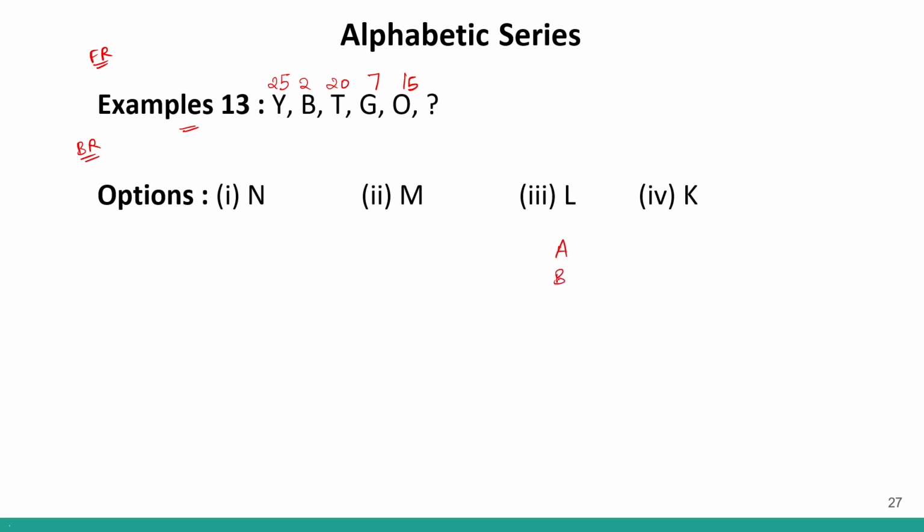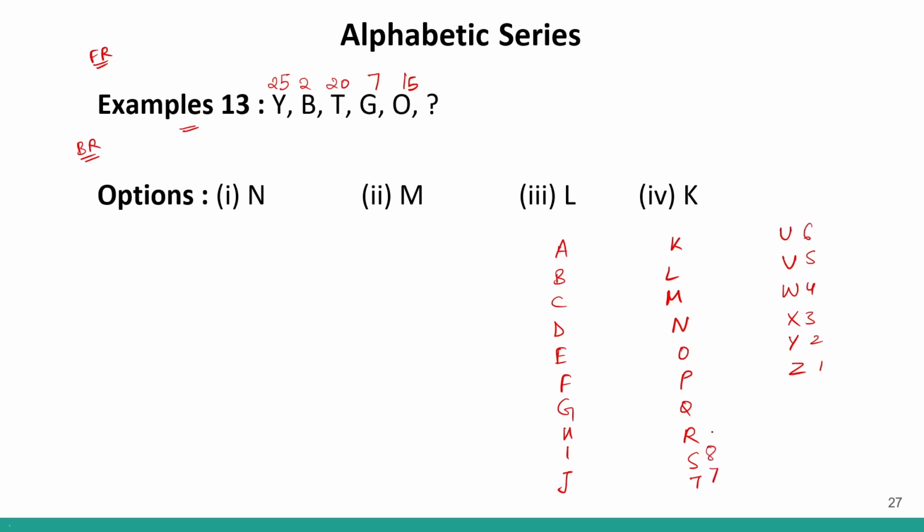Let me quickly write them. A, B, C, D, E, F, G, H, I, J, K, L, M, N, O, P, Q, R, S, T, U, V, W, X, Y, Z. These are your backward ranks if I give them from 1 to 26 in the decreasing order. 7, 8, 9, 10, 11, 12, 13, 14, 15, 16 and 17, 18, 19, 20, 21, 22, 23, 24, 25 and 26.